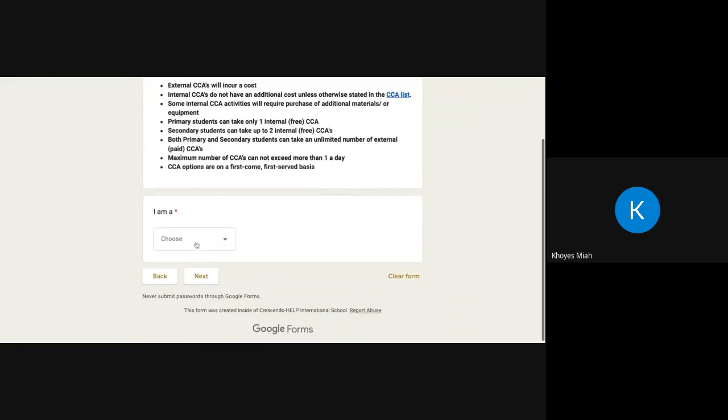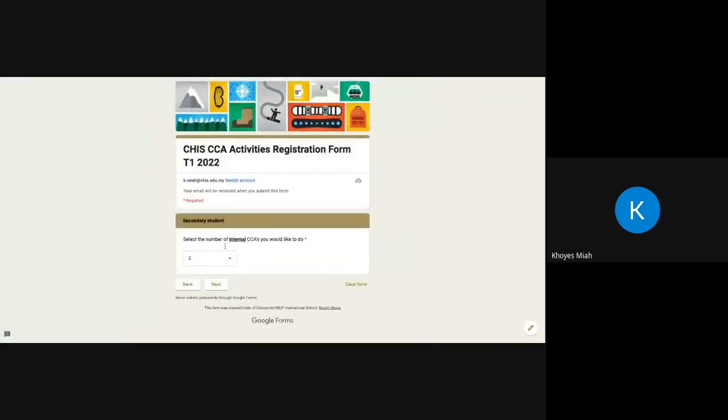So my child is a primary student, so I'm going to click that. If I click on primary student, it'll take me over to the next page, which will show me a list of primary students. So I just want to make a note about secondary students. Obviously many of our parents are secondary parents and they have their children in the secondary section of our school. You can click on the secondary student. If you do that, please bear in mind that you will have to then select whether you want to do 1 free CCA or 2 free CCA for secondary. Everything else is the same.